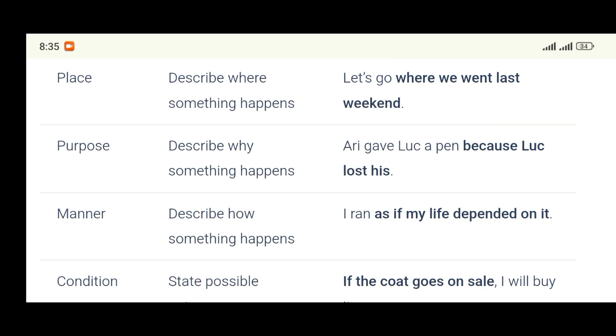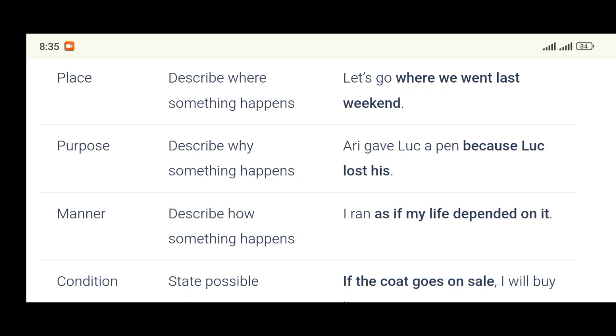So let's talk about some subordinators that can start adverbial clause of purpose. So that, in order that, lest, L-E-S-T, lest, for fear that.